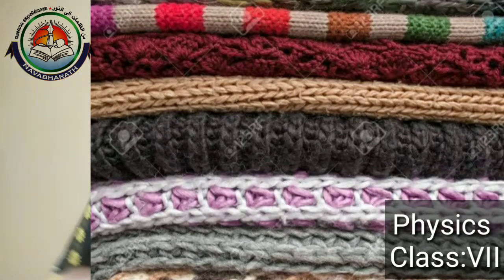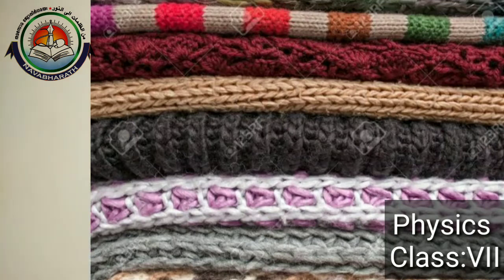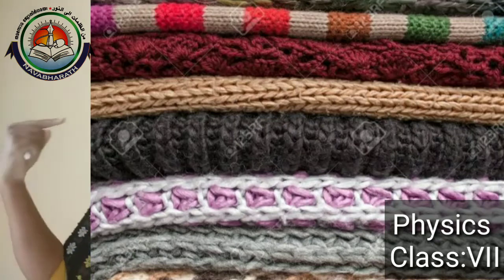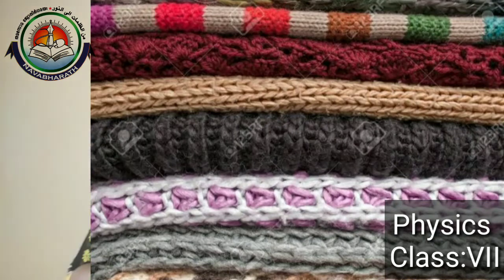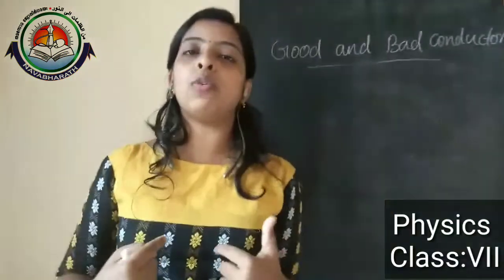When we are wearing woolen clothes or sweaters, it keeps our body warm. How does it keep our body warm? Because it prevents the outside air from coming to our body.